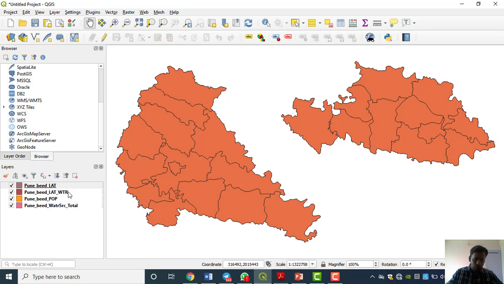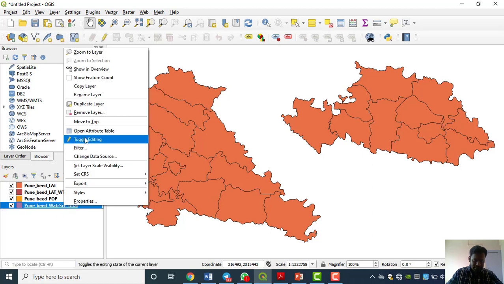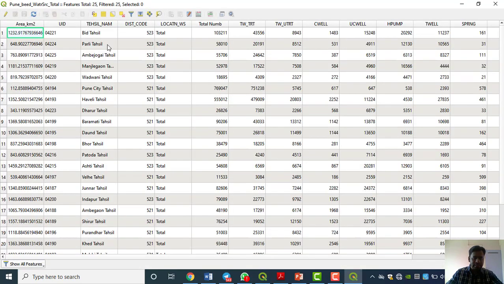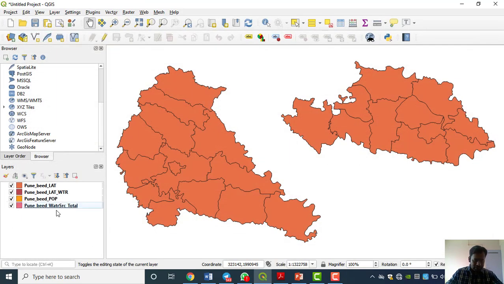Now see, here 4 data sets are here. First one, Pune Bid latrine, Pune Bid population, Pune Bid latrine facility and water facility, and the last one, Pune Bid water. Let me check what this data set is. Water scarcity and total. These are the 4 data sets, mostly dealing with the population data set, water data set and latrine facility data set.